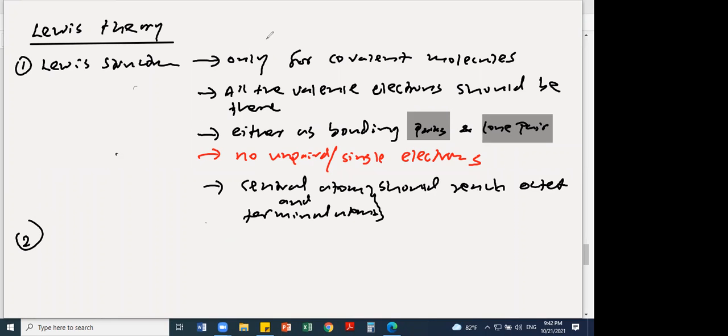Out of the Lewis structures, there can be more than one Lewis structure. If there is more than one Lewis structure for a given molecule, we call them resonance structures. More than one possible Lewis structure are called resonance structures.